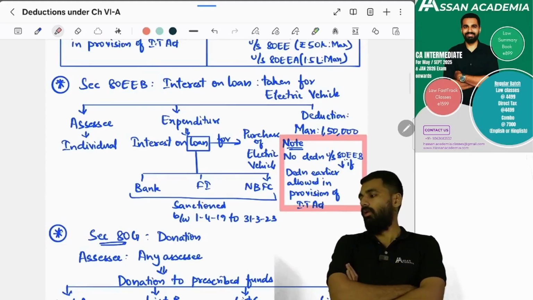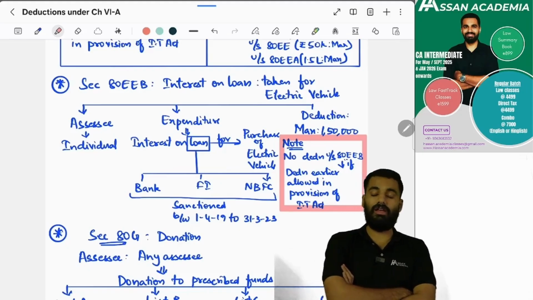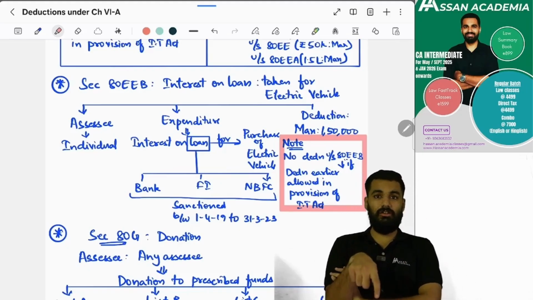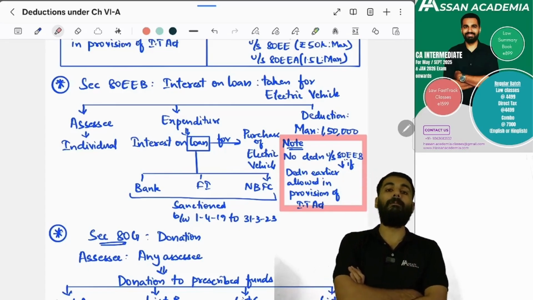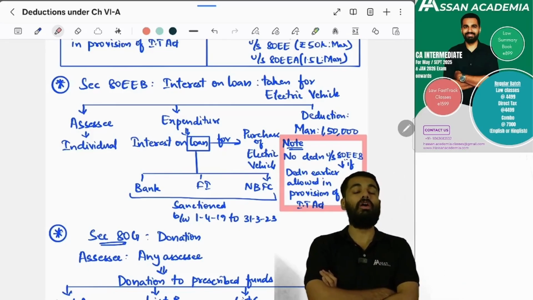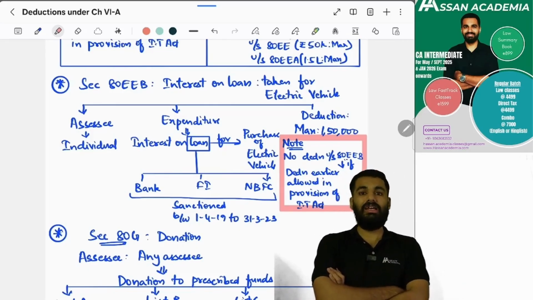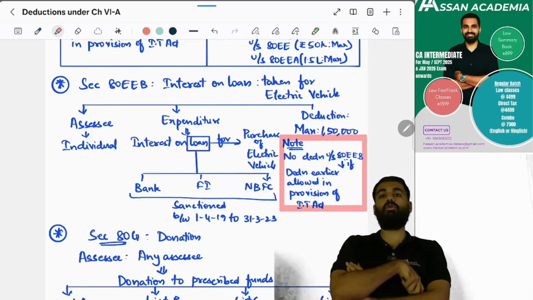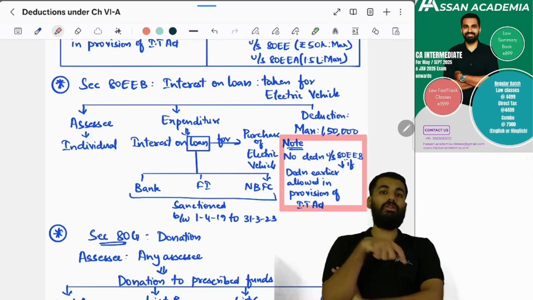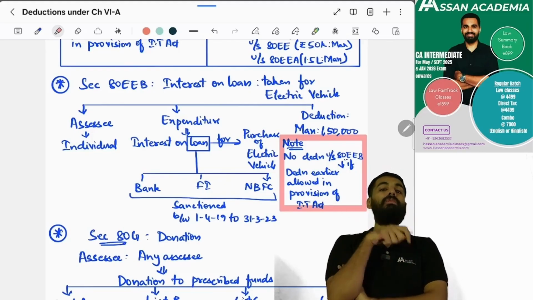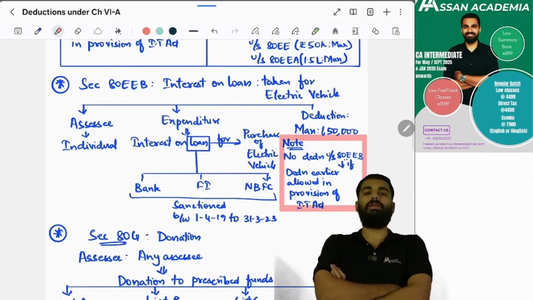Next, what is 80EEB? It is for a loan taken for an electric vehicle. If the assessee is an individual and has taken a loan for the purchase of an electric vehicle from a bank, financial institution, or NBFC, and it is sanctioned between 1st April 2019 and 31st March 2023, then for this interest he can claim a maximum deduction of 1,50,000 rupees.